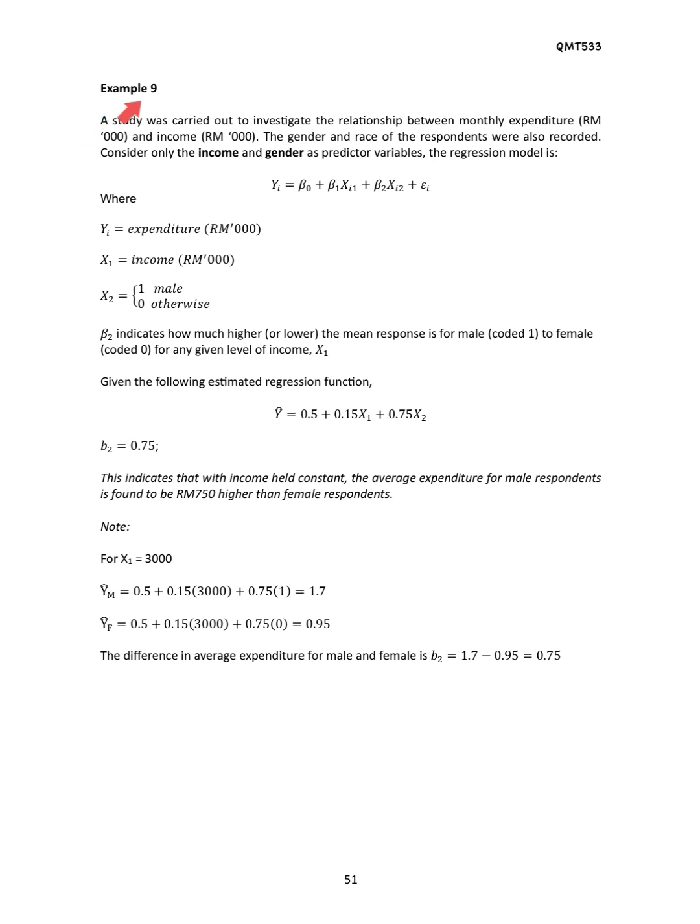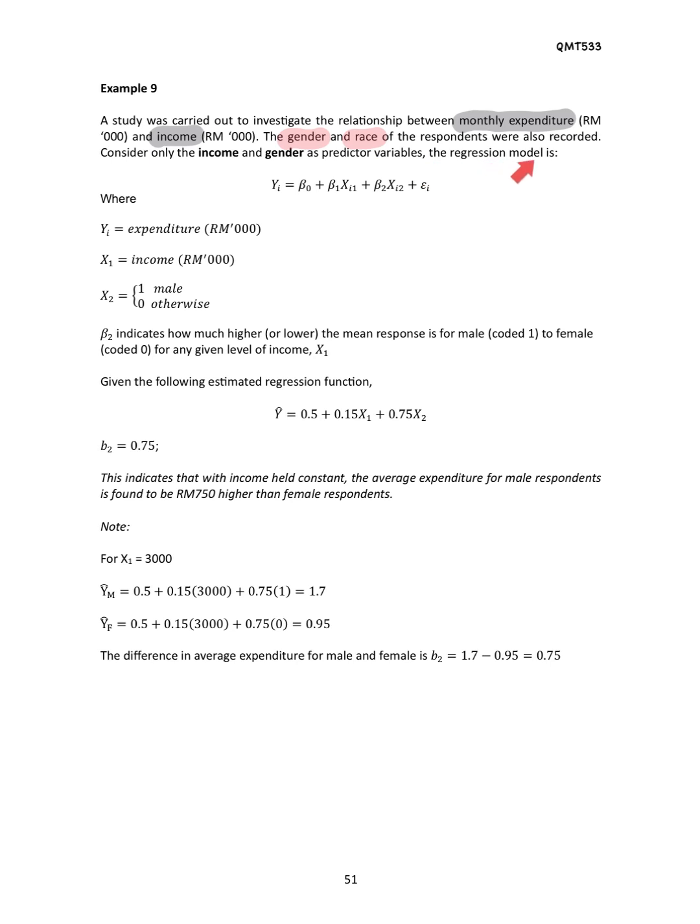Okay, let's take a look into example 9. A study was carried out to investigate the relationship between the monthly expenditure and also income. Both were measured in thousand. The gender and race of the respondent were also recorded, meaning that we have other independent variables, which are gender and also race. Consider only the income and gender as the predictive variables.